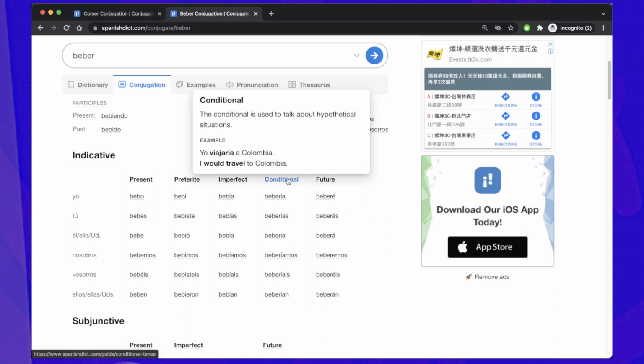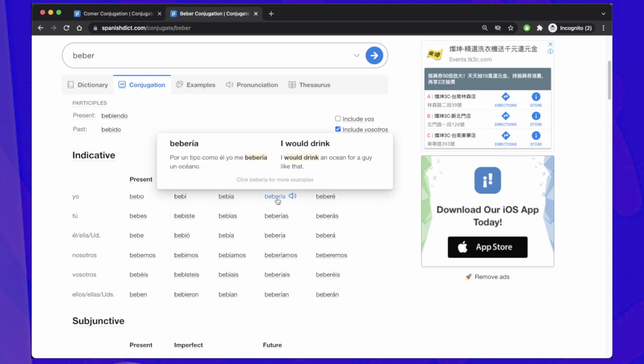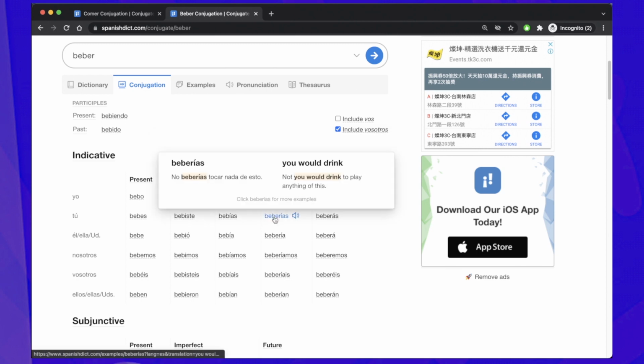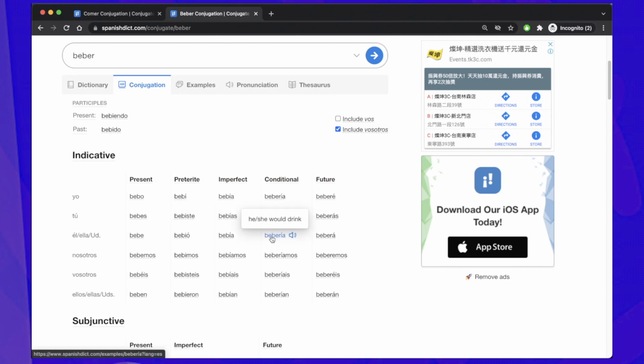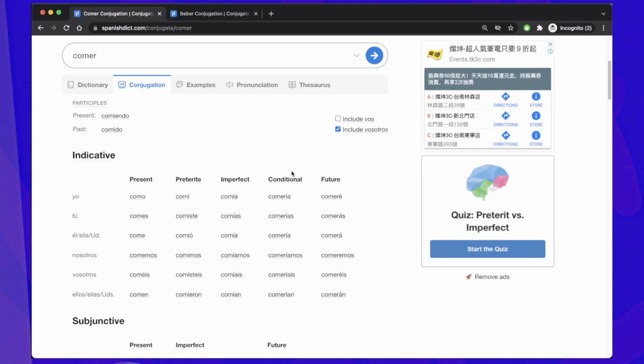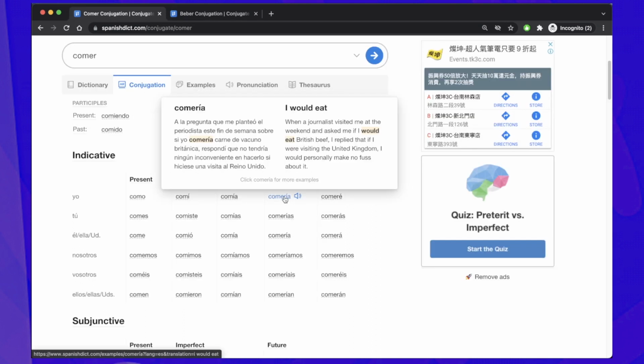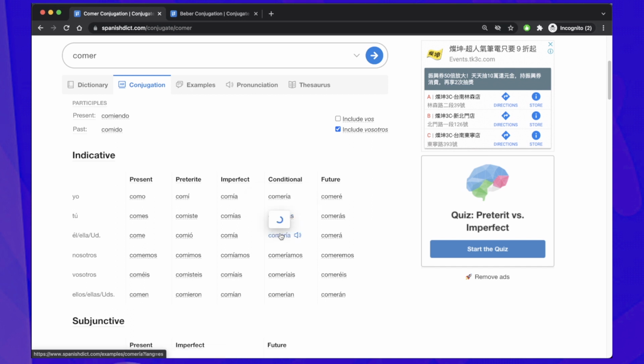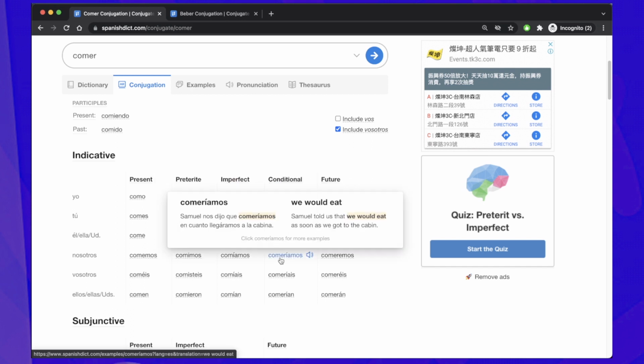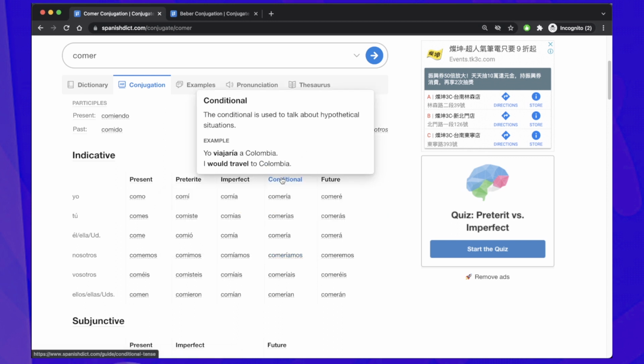So we have the conditional, which talks about hypothetical situations. For example, yo viajaría a Colombia. I would travel to Colombia. So when it comes to beber, it would be yo bebería, I would drink. Tú beberías, you would drink. Él, ella, usted bebería. He, she would drink. So the same thing happens with, for example, comer. Yo comería, I would eat. Tú comerías, you would eat. Nosotros comeríamos, we would eat. So yeah, this is how the conditional works.